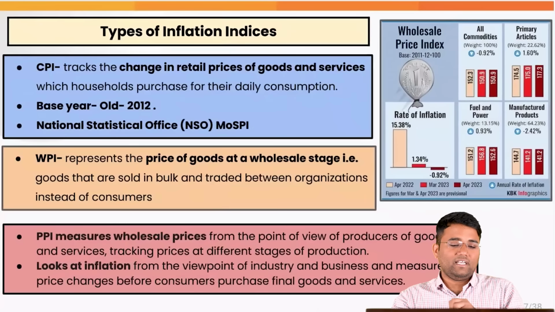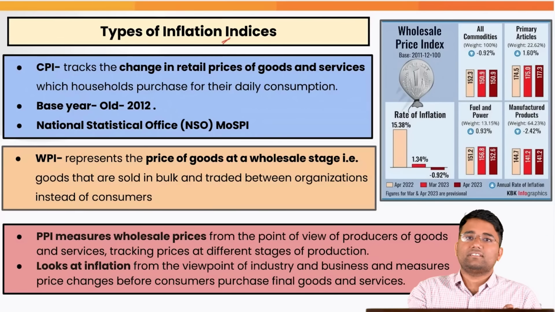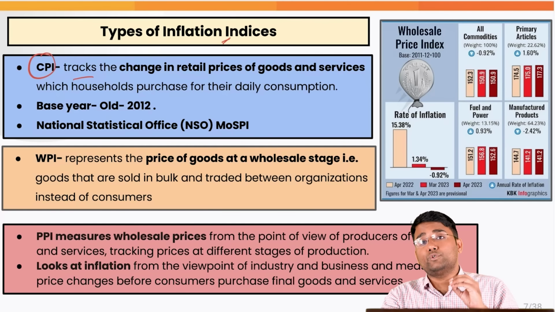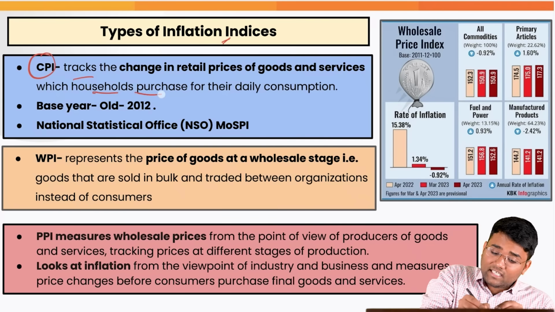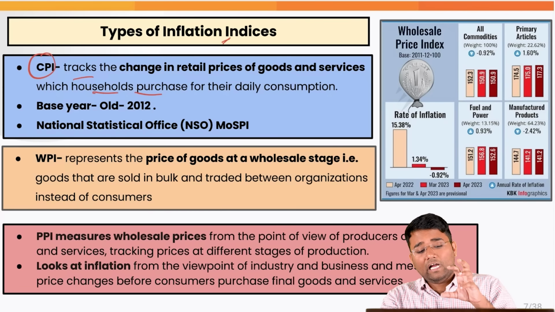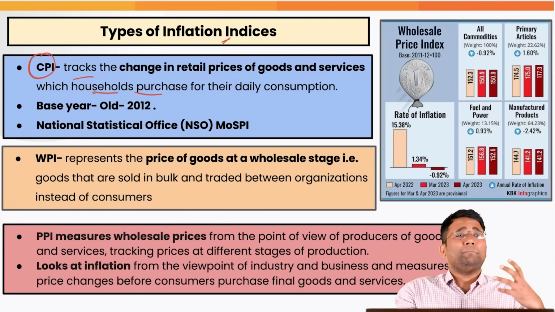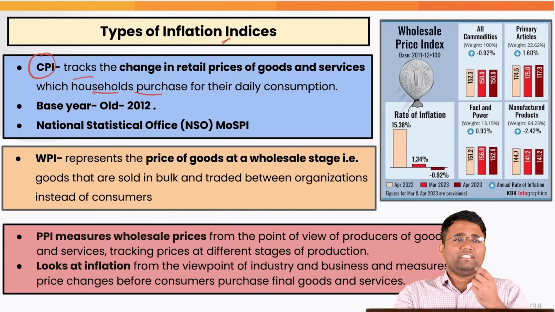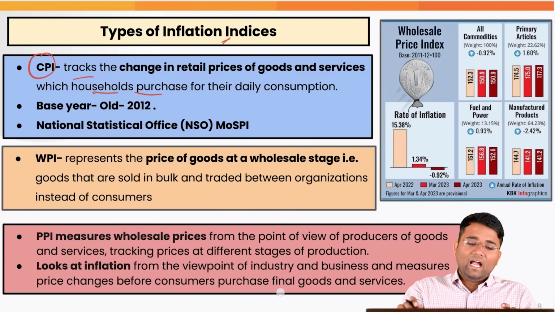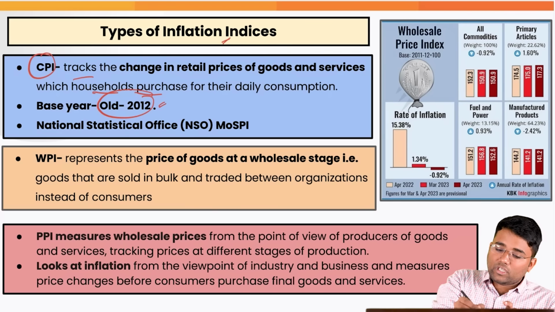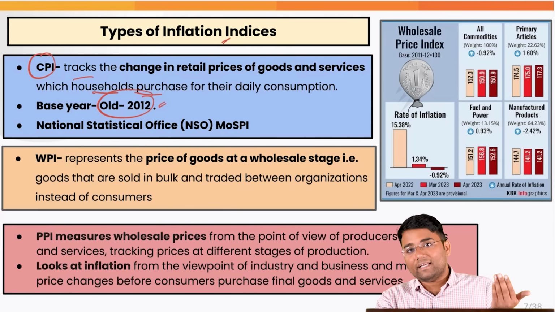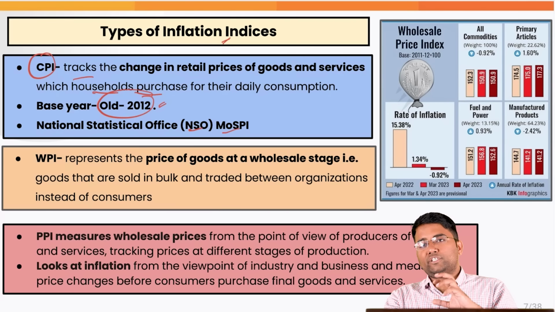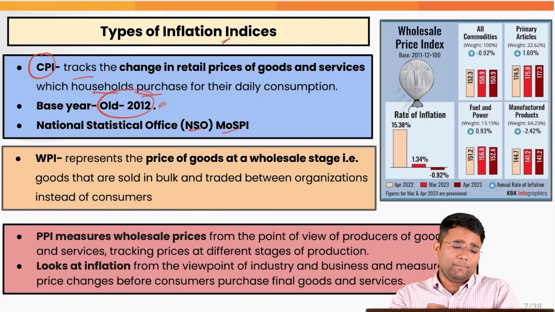Let's also try to understand the different types of inflation indices. CPI, the consumer price index, tracks the change in retail prices of goods and services, the goods that households purchase for daily consumption, for example the chocolates, toothpaste or toothbrush that we buy. Earlier the base year for this was 2012, but now it is being revised. It is released by the NSO under the Ministry of Statistics and Programme Implementation.